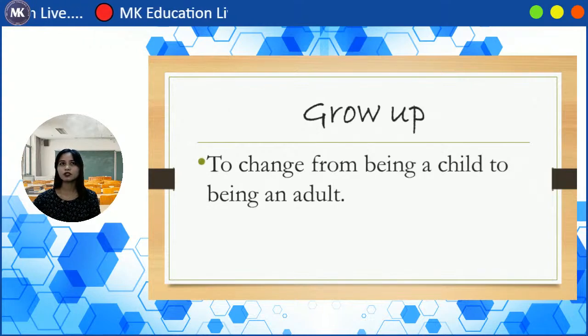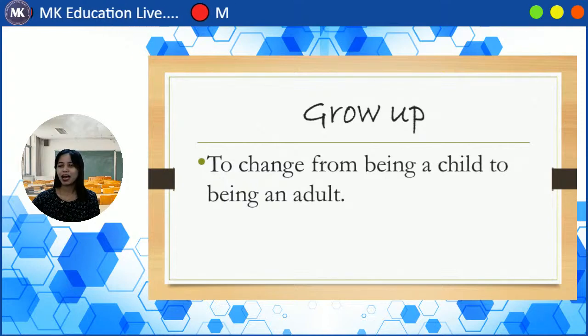The first word we have here is grow up. When we say grow up, it means to change from being a child to being an adult. If it's past tense, we usually say grew up.